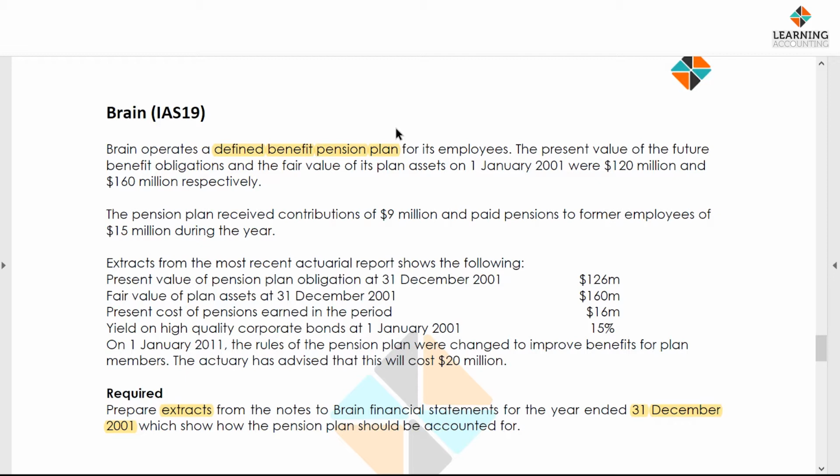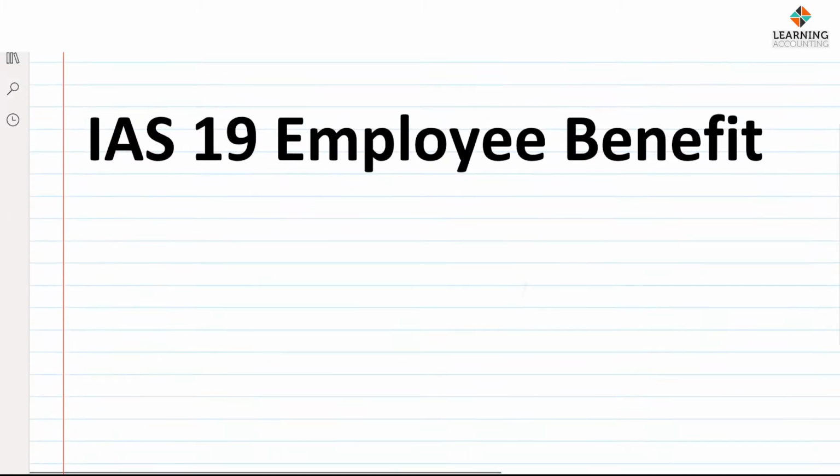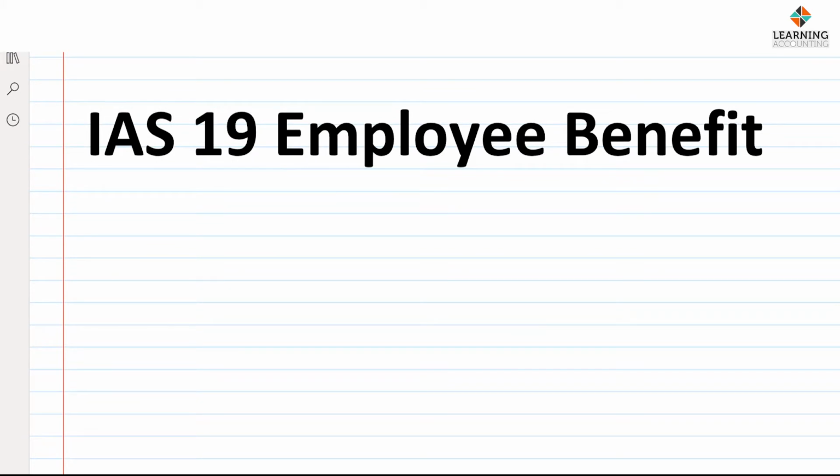The PV of the future benefit obligation and the fair value of its plan assets at the beginning of the year, which is 1st of January 2001. Remember, the year end is 31st December 2001. Okay, it's 120 million and 160 million respectively. So when it comes to the defined benefit plan, we have the asset books and the liability books.